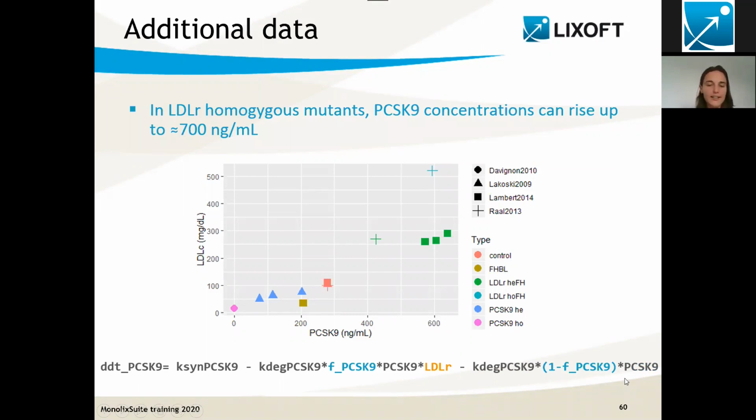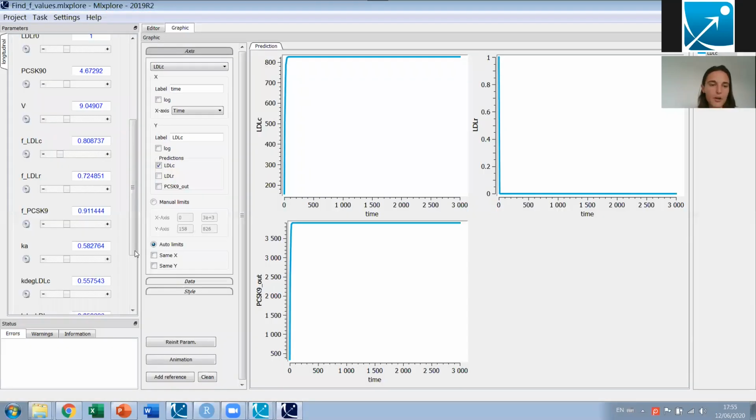And here the logic is exactly the same. I'm going to have these two degradation terms, and this one is going to disappear when I simulate the LDLR mutants with no LDLR activity left at all. And this will help me to identify the FPCSK9 value. So exactly as before, I'm playing with the FPCSK9 value. For the moment it's pretty high, and we will see it slowly decrease as I change the parameter value.